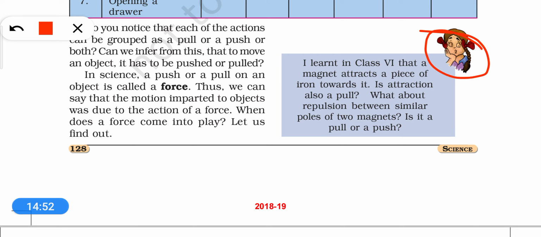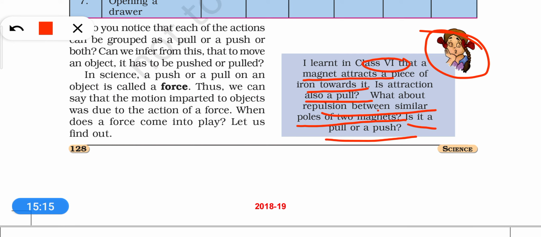It is written, I learned in class 6th that a magnet attracts a piece of iron towards it. Is attraction also a pull? Means when a magnet is attracting the iron, is it also a pull? Then what about repulsion between the poles of two magnets? Is it a pull or push?